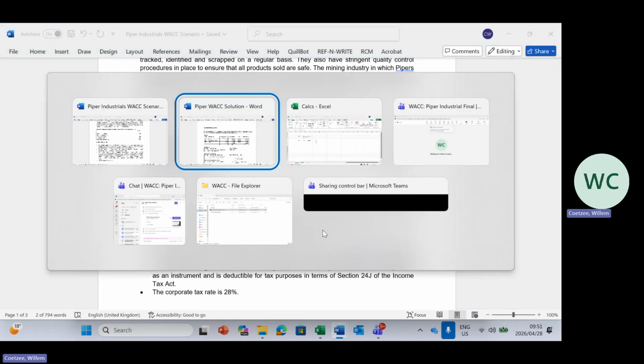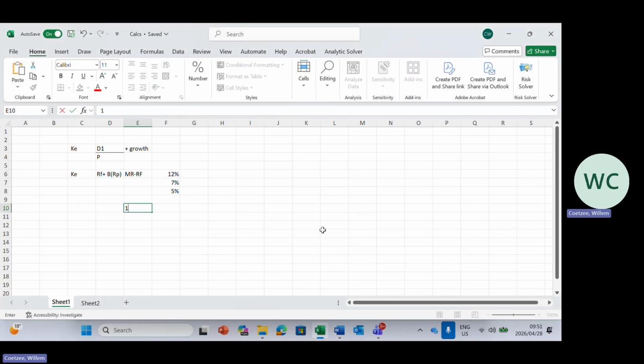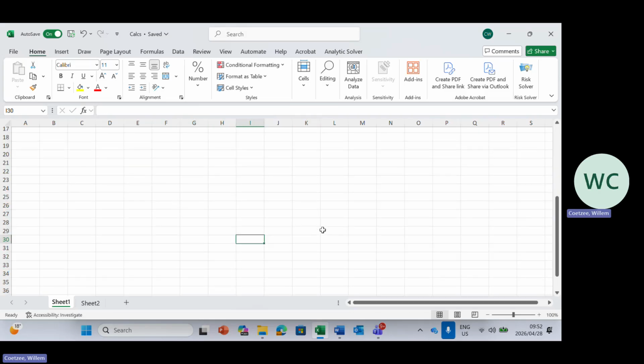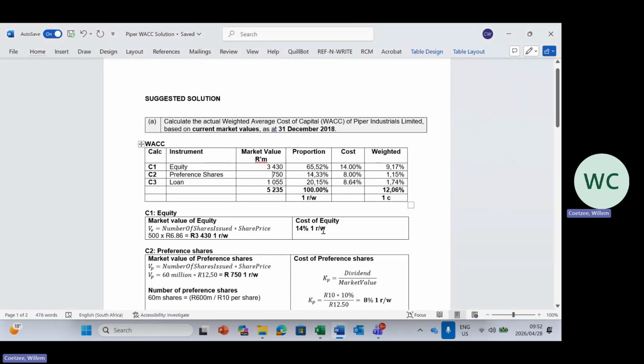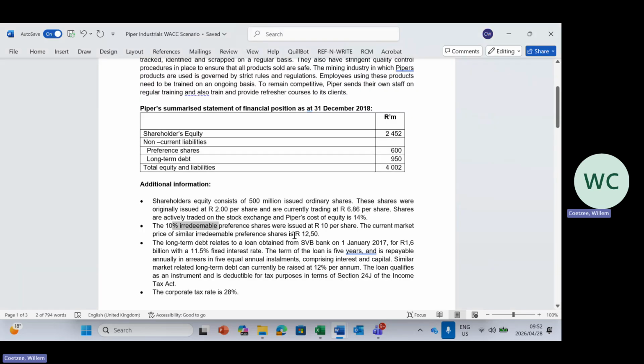Then you would have had to do the actual cash flow calculation to say dividends of 10 Rand, 10 Rand, let's say, for the next 5 years, that you had to pay, and you're going to pay it back at, let's say, 11 Rand a share times 500 for argument's sake. Okay. And based on that, you would get your cash flows and then you would determine the market value. In this case, it is actually a very simple calculation because it's irredeemable. They gave me the market value.